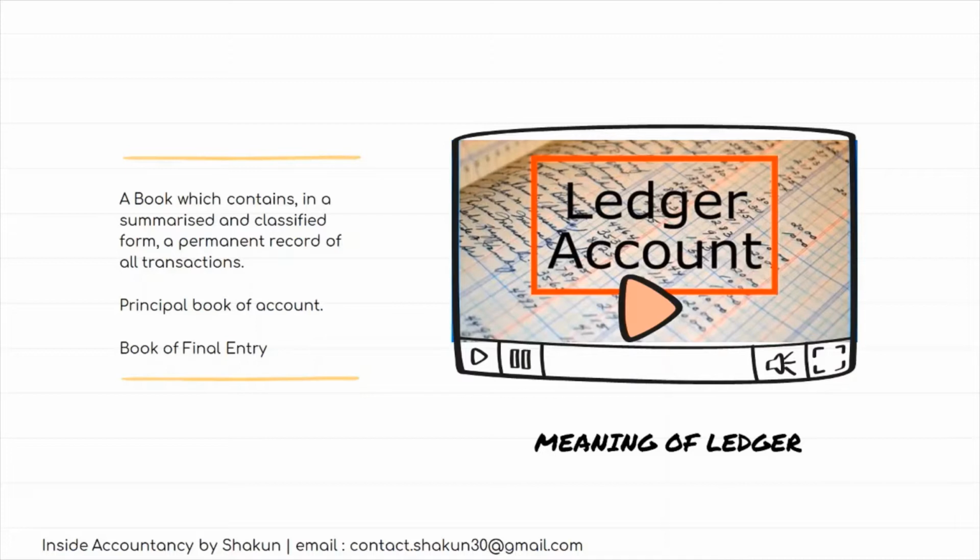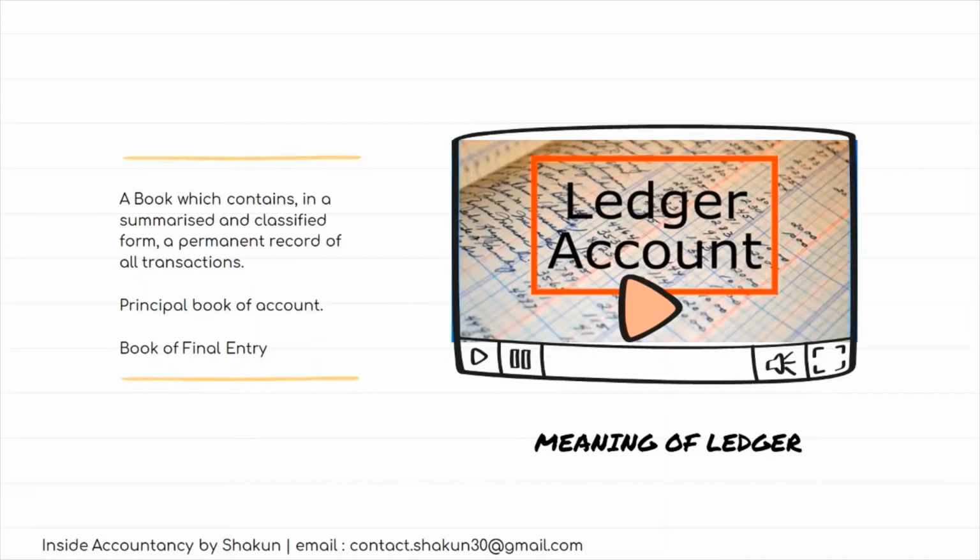Ledger is a book which contains in a summarized and classified form a permanent record of all the transactions. It is a very important book because on the basis of ledger only the trial balance is prepared, and from the trial balance the financial statements can be prepared. That is why ledger is also called a principal book of account. Ledger is also called a book of final entry.